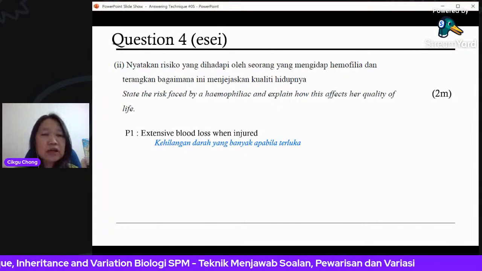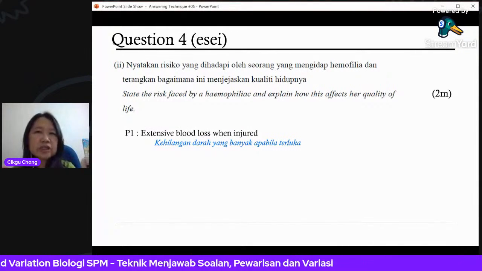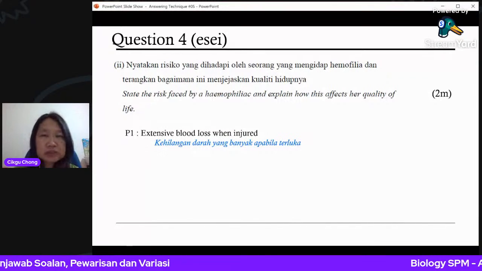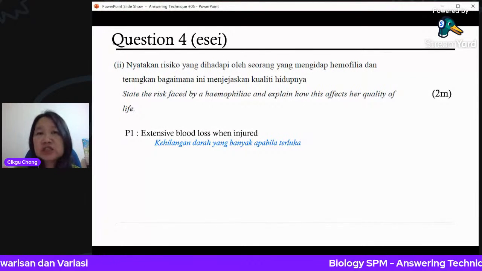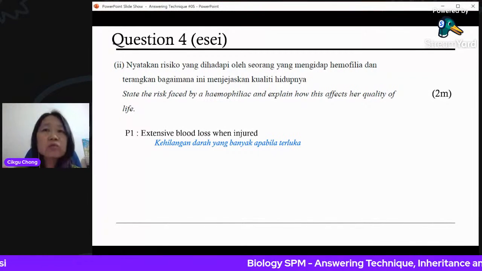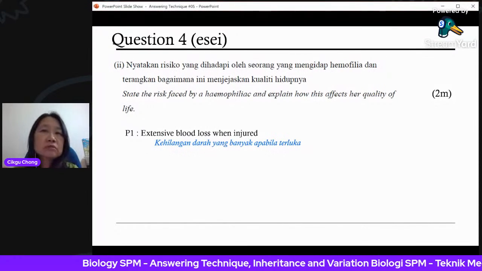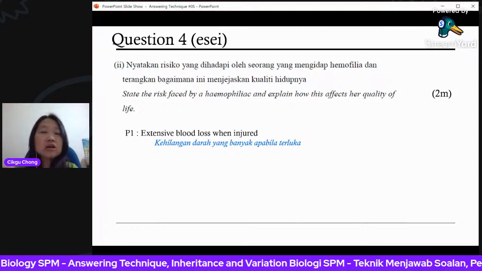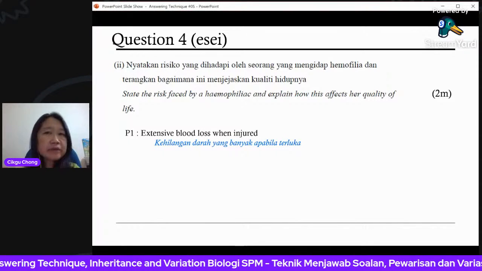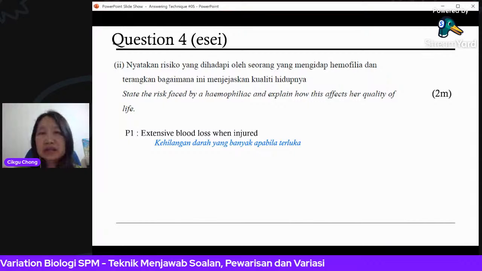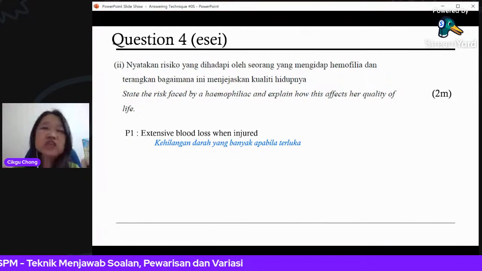And how to solve this problem actually? This person has to be hospitalized. You have to bring them to the hospital. They have to have an injection of clotting factor. So the doctor there will inject clotting factors to help the blood to clot for the injury. But it's not going to be permanent. Every time the person is going to get injured, you have to bring the person to the hospital and they have to be injected with the clotting factor.